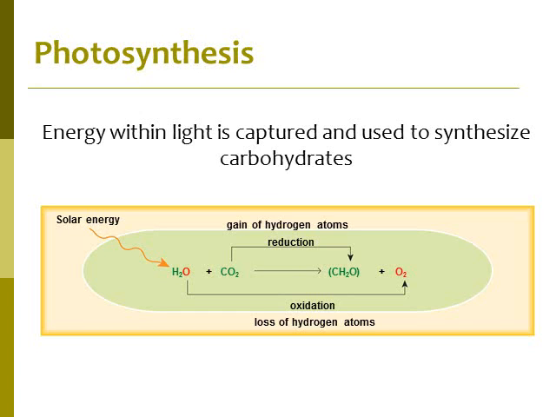The water part, we're going to rip the hydrogens off of the water, so we're going to oxidize the water, and we take hydrogens off of the oxygen, or off of the water, and that's where we get our oxygen gas that is released. And we saw that as those bubbles coming out of that water plant. The carbon dioxide, we're going to reduce the carbon dioxide, so all those hydrogens we took off the water, we're going to place onto the carbon dioxide, and that's going to convert that into an organic molecule, or carbohydrate for that. So we have an oxidation and also a reduction process that is occurring throughout this whole pathway that we're going to be looking at.